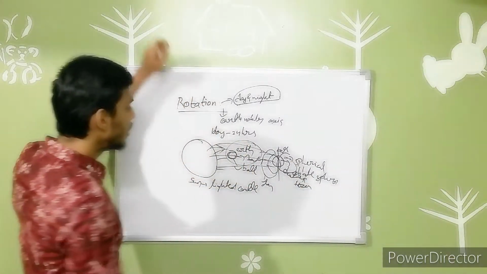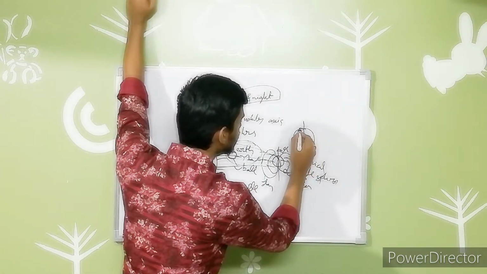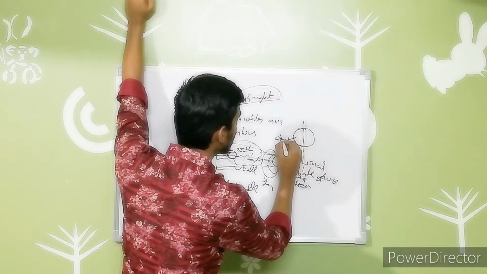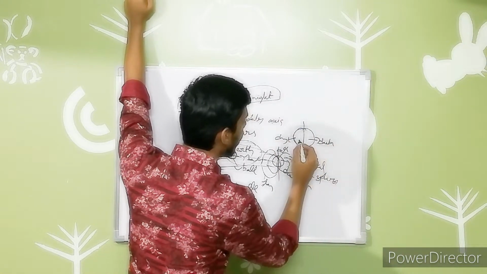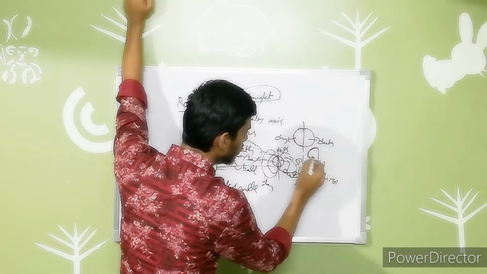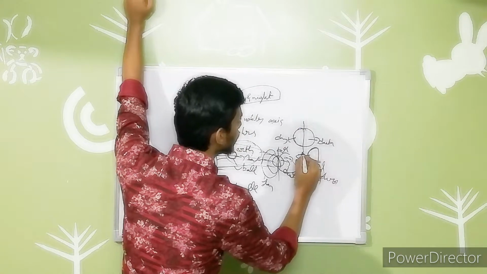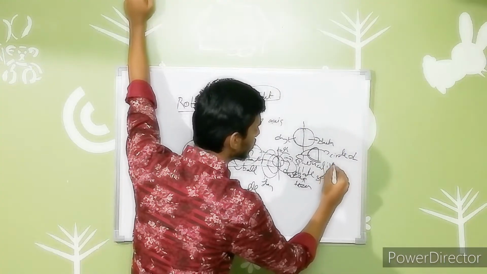When we divide this Earth into two parts, one is the day part and the second one is the dark part. This dividing circle is called the circle of illumination.